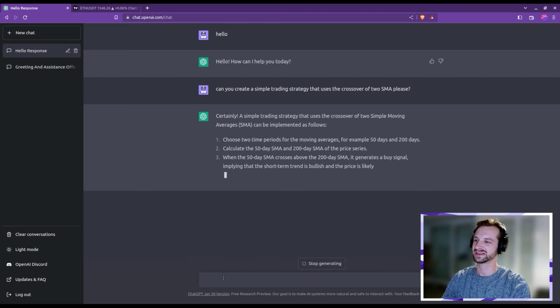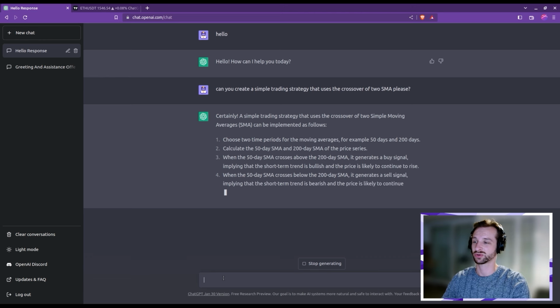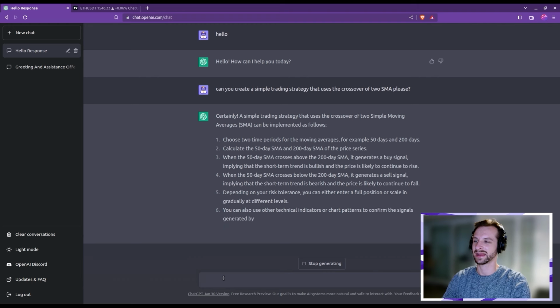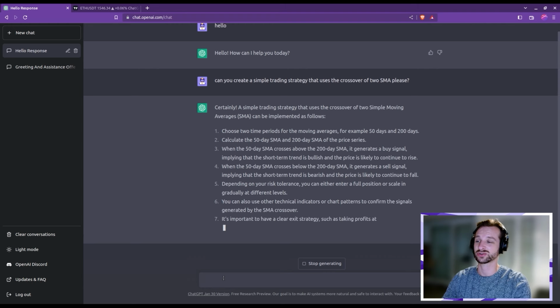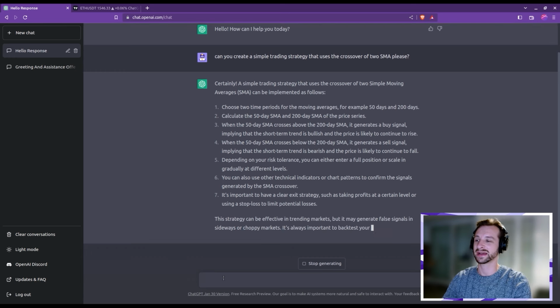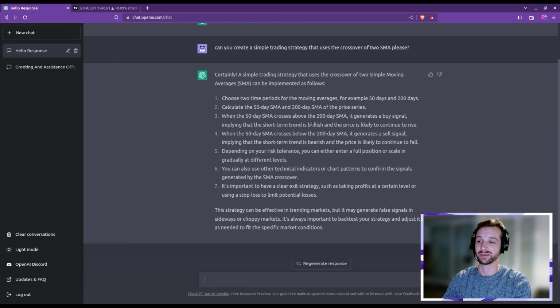Okay, so what did it tell us? That we have to calculate two different SMAs, one short one of 50 days and one longer term one of 200 days. And basically it's saying that when the short term one crosses above the longer term one, that would be our buy signal because that signals a bullish trend, and the opposite will be our sell signal because this implies that this trend is going to be bearish.